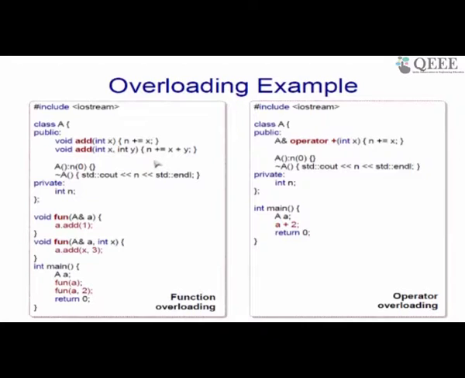But where does it get printed? Well, since you have created a local variable in main of type class A, at the end of main the destructors of those variables get called, and therefore the destructor of A, which is tilde A, is going to get invoked automatically, and that is going to print the value of n, which is in this case 6. In a similar manner, the value that should get printed in the operator overloading, that is the right hand side code, is initially n, the value is 0, and therefore n plus equal to 2 essentially is going to print 2 as the value of n at the end of this program.